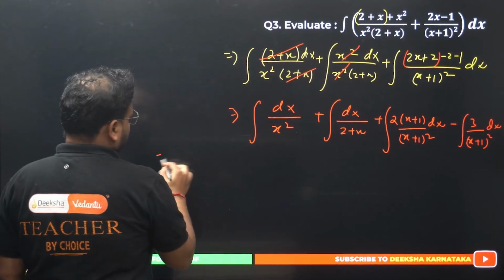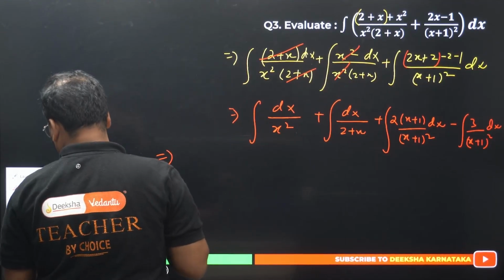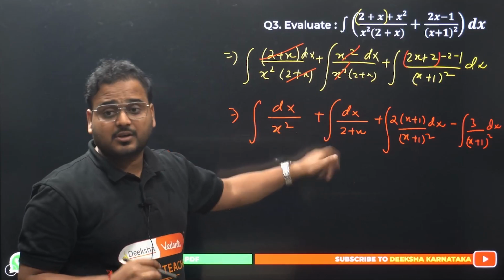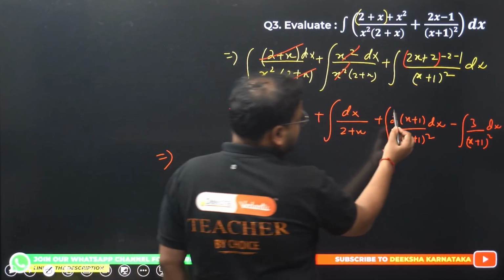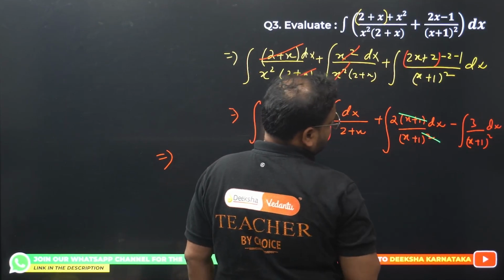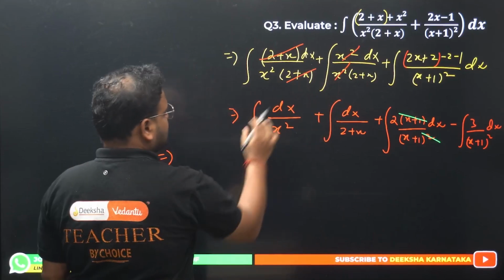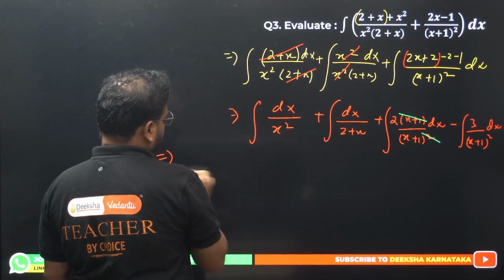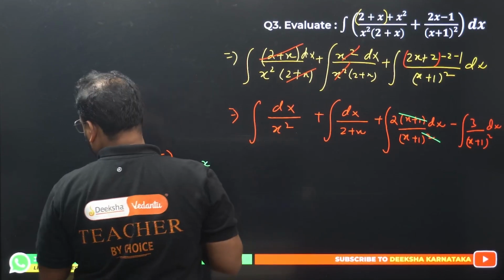Let's see what I am getting now. The last step, let's do the integrations. Of course, this and this are cancelled, one of this extra. This is nothing but 1 upon x square, so it will become what? Minus 1 upon x.